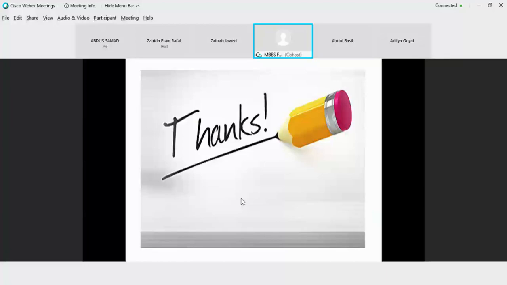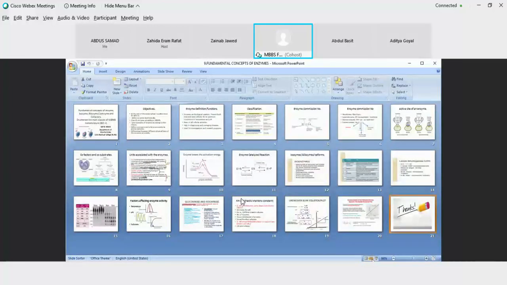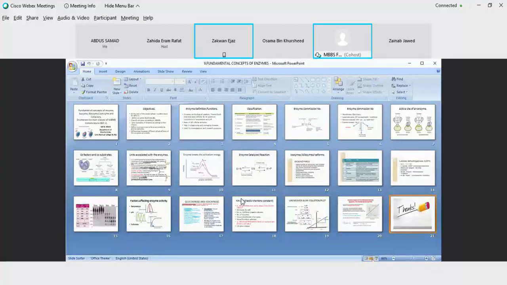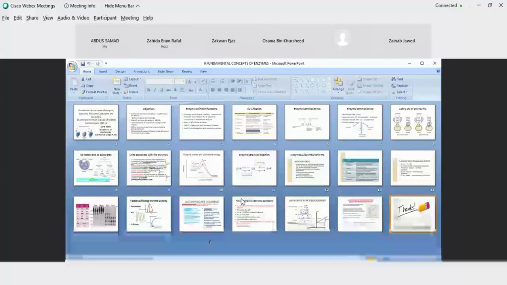So anything about this discussion? Anything about the enzymes, fundamentals of enzymes? Ma'am, would you please explain why the earlier one was stopped? Why the Km value was not good enough over the Lineweaver-Burk? What was that? Okay, yes, see,